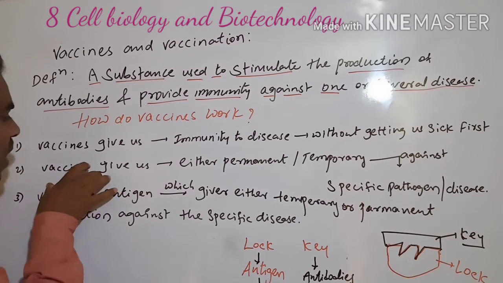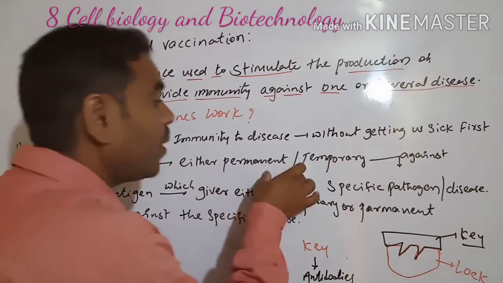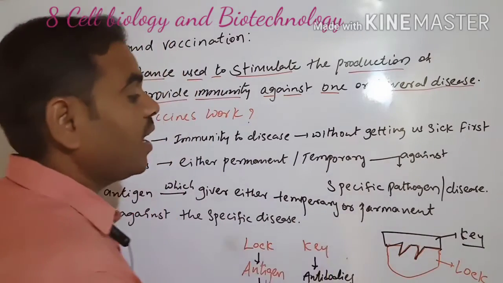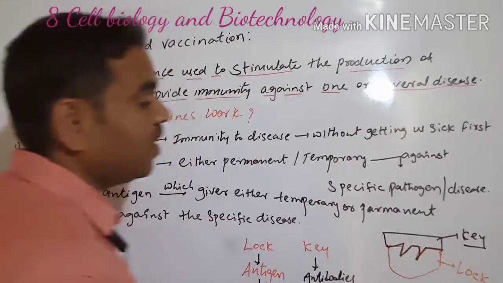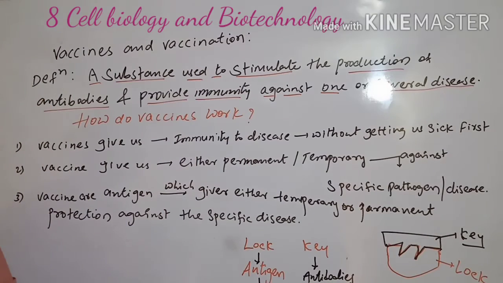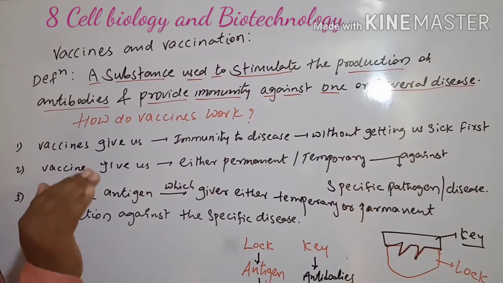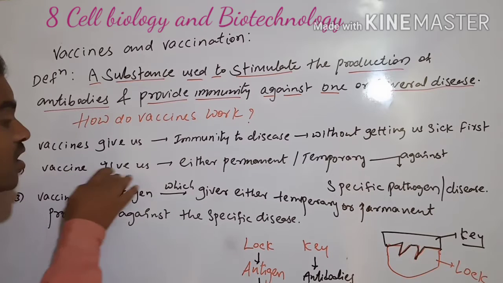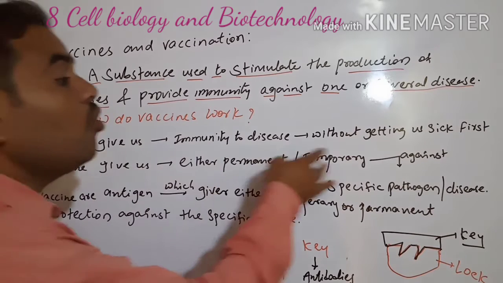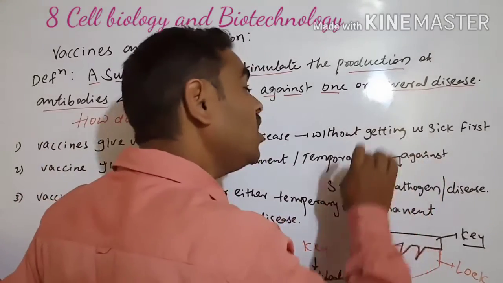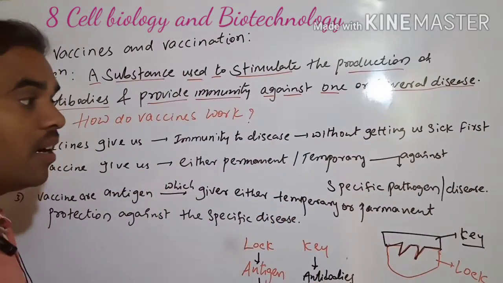Vaccines give us either permanent or temporary protection against a specific pathogen or disease. For example, from 0 to 5 years the polio vaccine is given, controlling the disease.